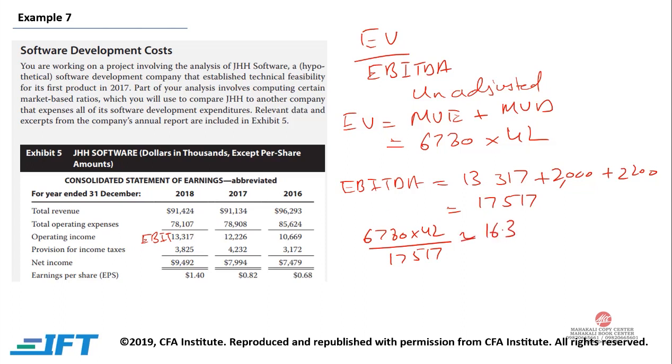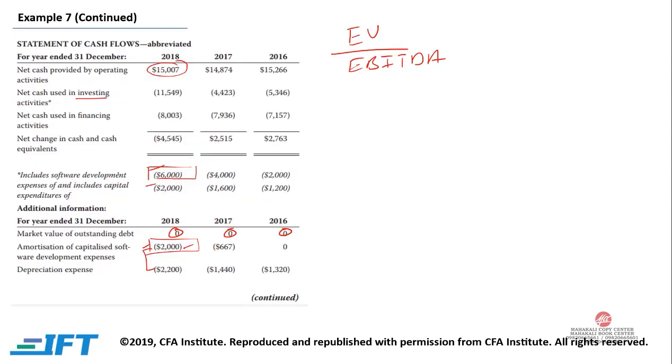Now we need to do the adjustment. So the adjusted ratio would be, the numerator will remain the same, 6780 multiplied by 42. Now we have the EBITDA, that is 17517. We just need to deduct the 6000. Why? Because now instead of capitalizing, we are expensing.